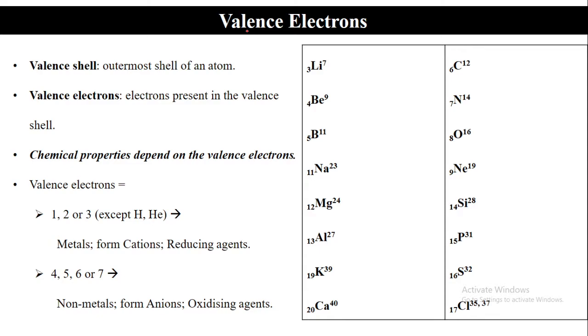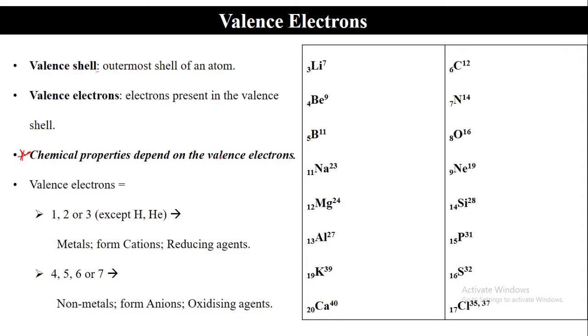The important part is, when we know how many valence electrons are there, we can predict the chemical properties. The chemical properties depend upon the valence electrons. In chemistry, who is participating in the chemical reaction? Electrons. So if you know the arrangement of the electrons, if you know how many valence electrons are there, you can predict the chemical properties.